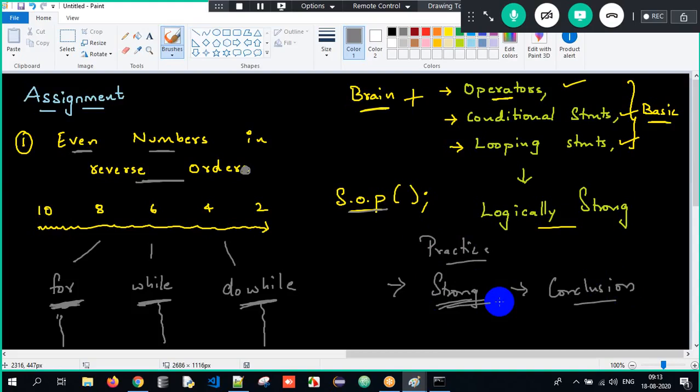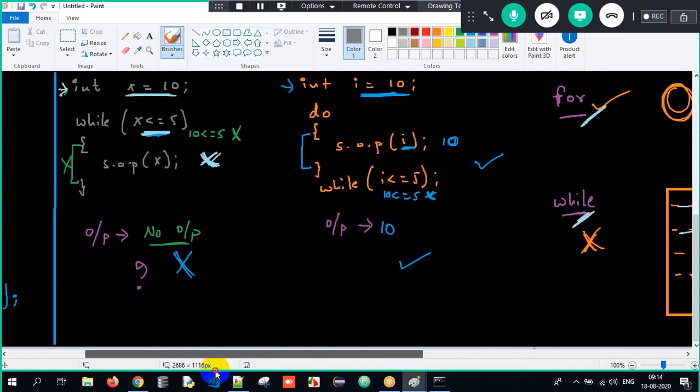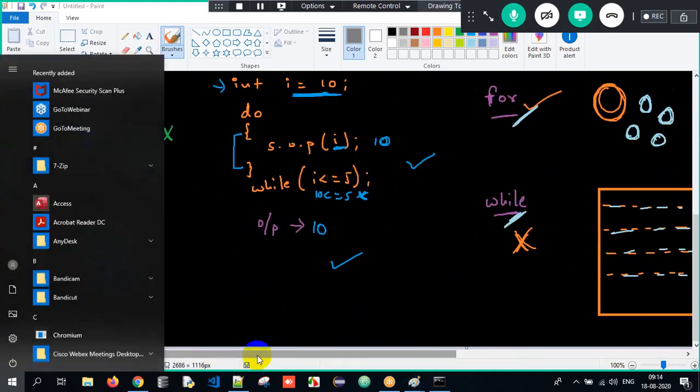Now we are done with looping statements thoroughly. The only thing I have left out is nested for loop. What is nested for loop? I'll do it now in a beautiful manner. You all got the assignment here? Try working on it. Great. Now we will work around looping statements. It's all done. Let me open a new sheet.